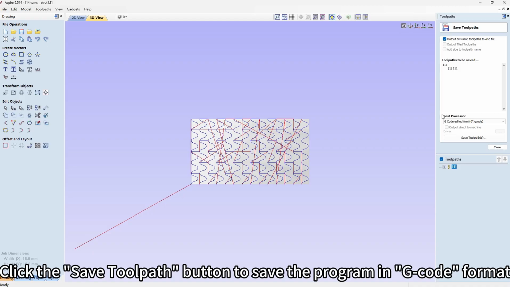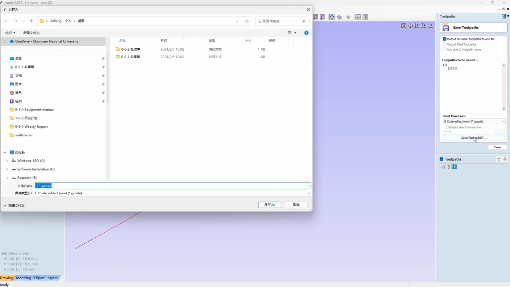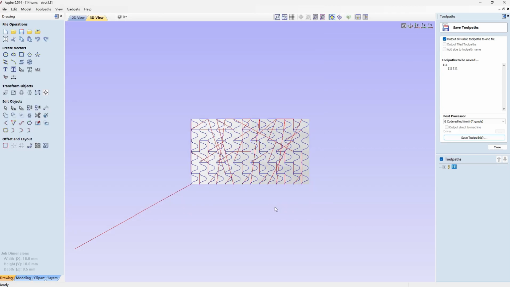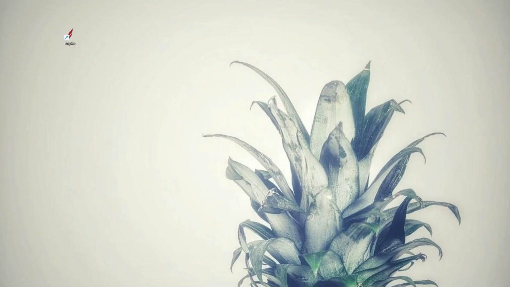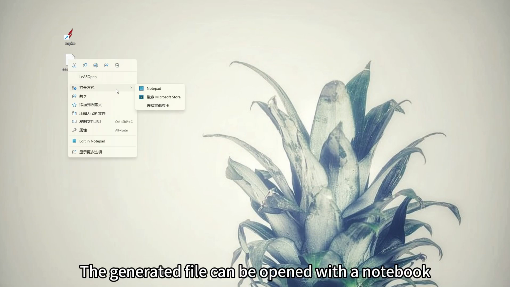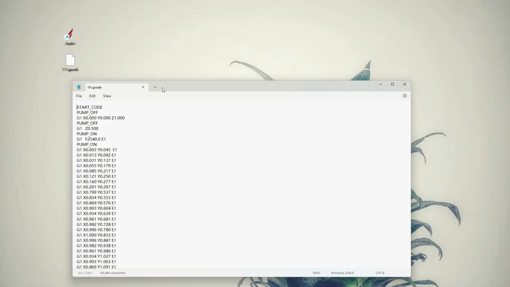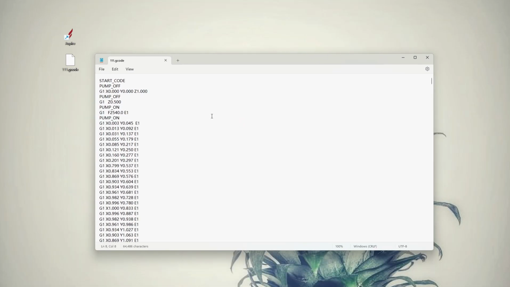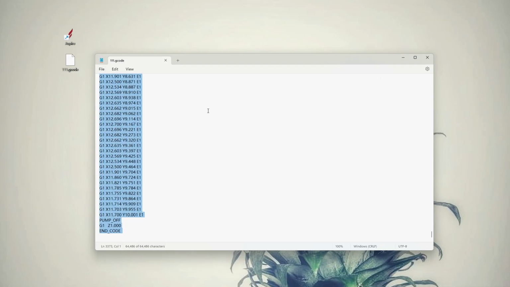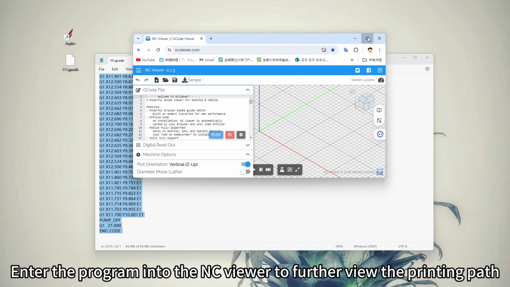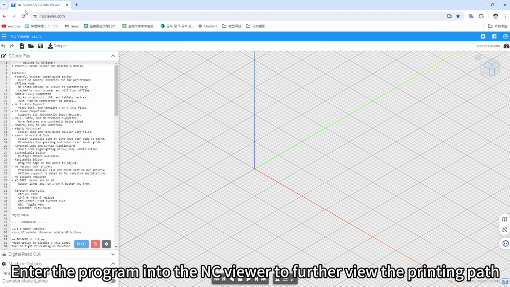Click the Save Toolpath button to save the program in G-code format. The generated file can be opened with a notebook. Enter the program into the NC viewer to further view the printing path.